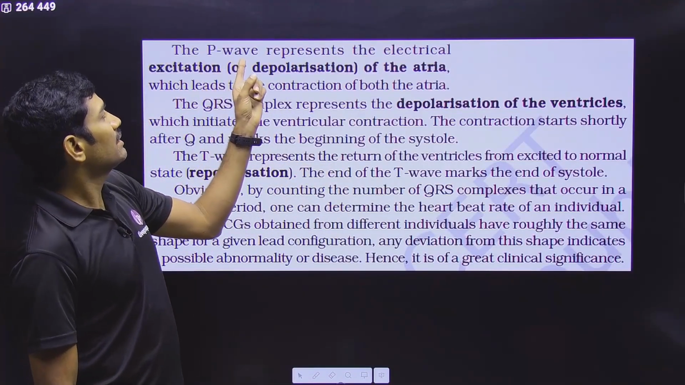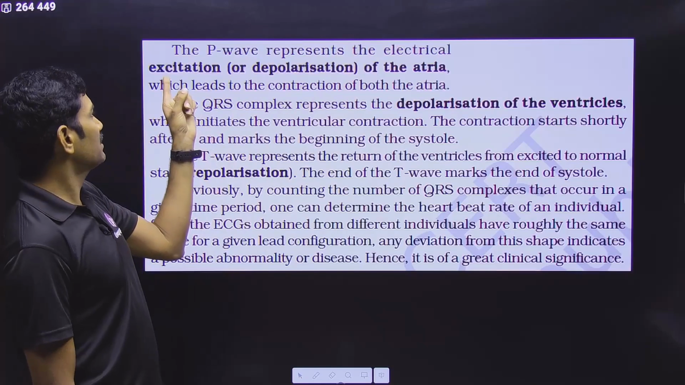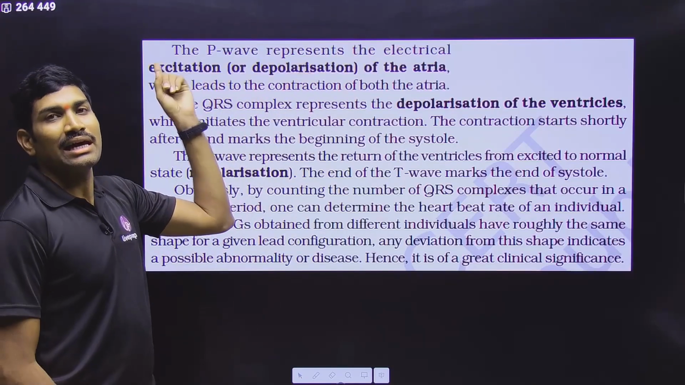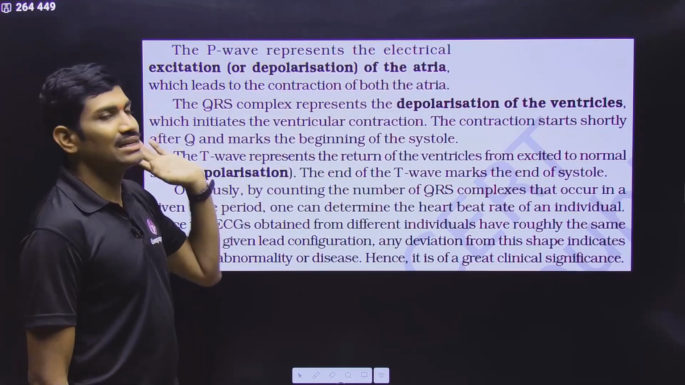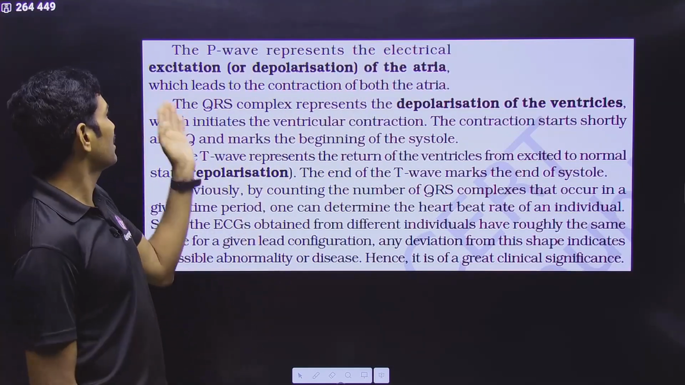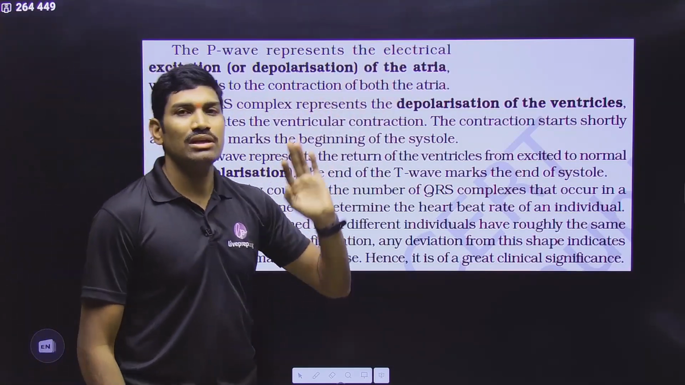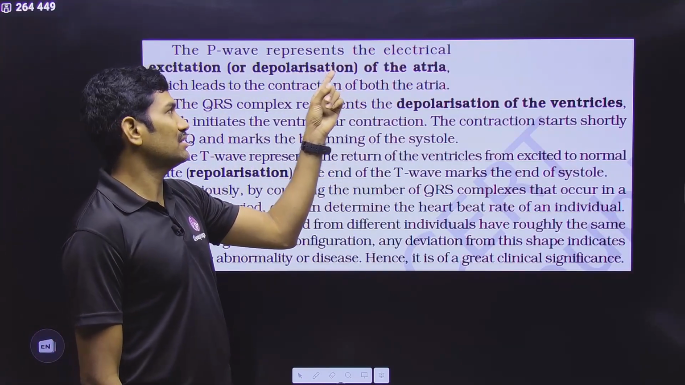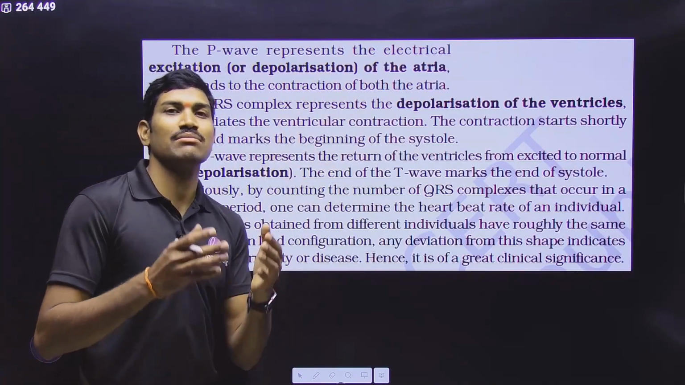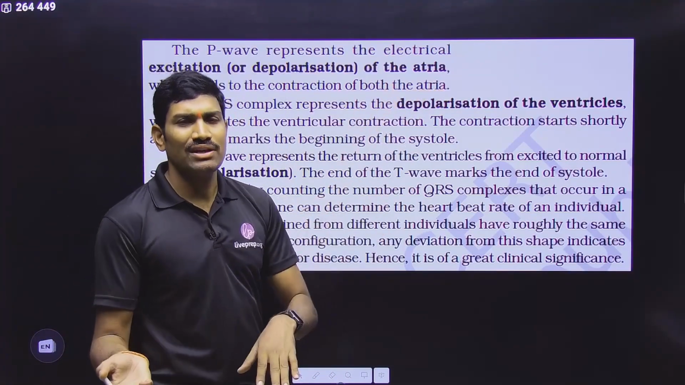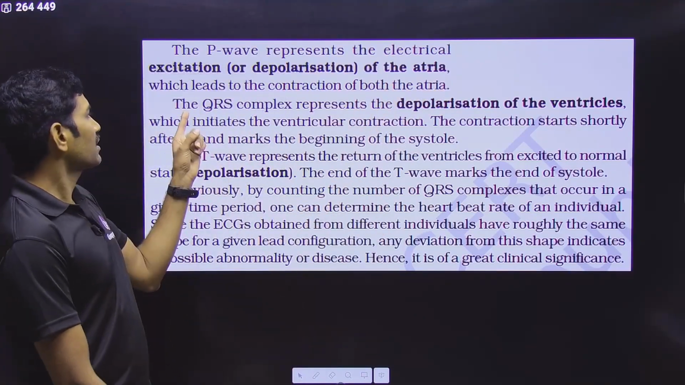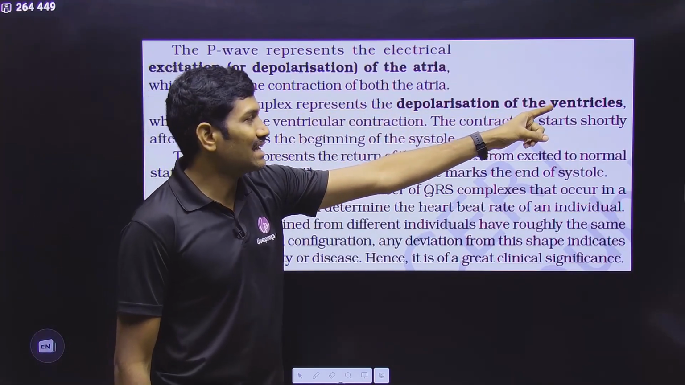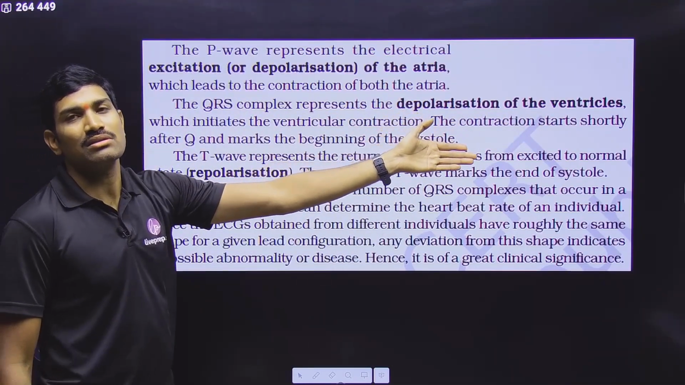Next one. What does the P wave actually represent? Electrical excitation, which is the depolarization of the atria. It will result in contraction of both the atria. So excitation, the depolarization, will lead to contraction, which is nothing but systole. Here it is for the atria. That's it.